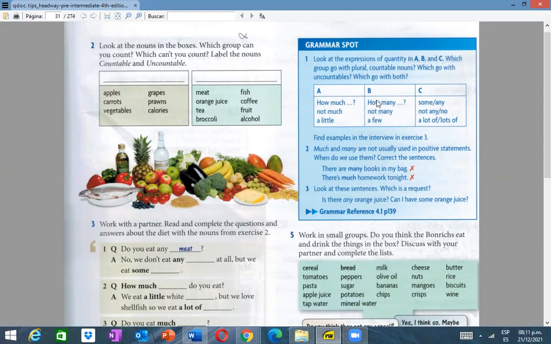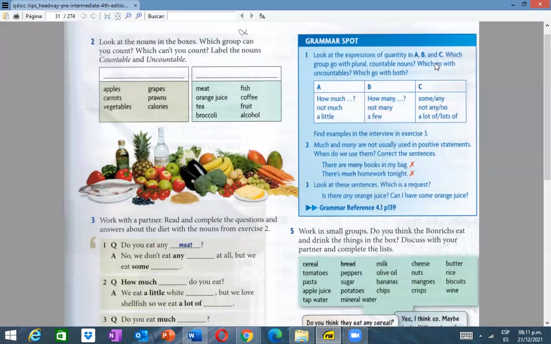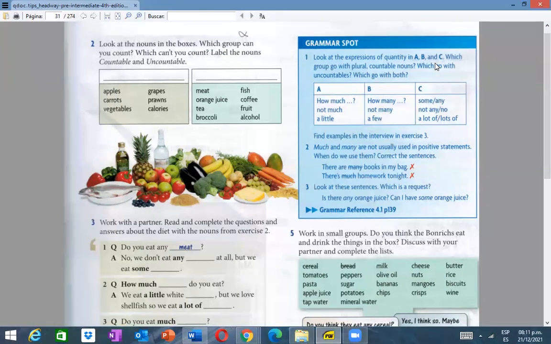Or maybe if you have another answer, you can tell me. B. Okay, the first question, which group go with plural countable nouns? Excellent, very good. B, right? B, this group, how many, not many, a few, go with plural countable nouns.